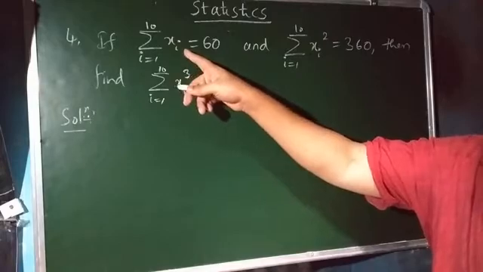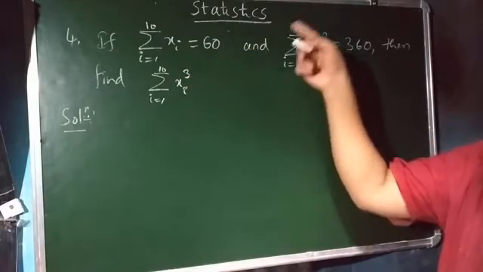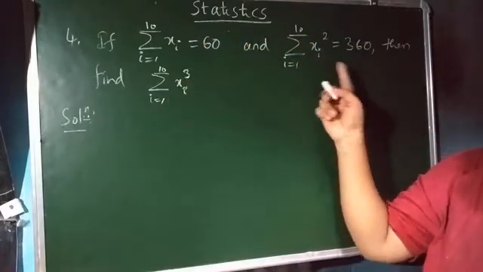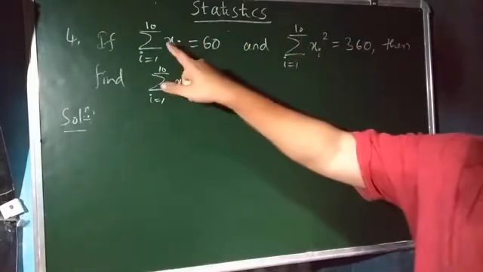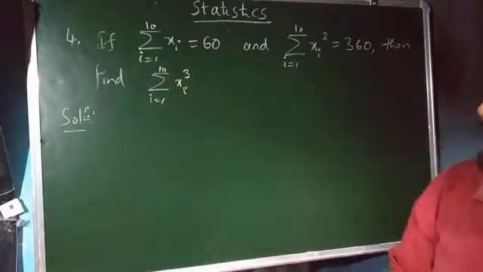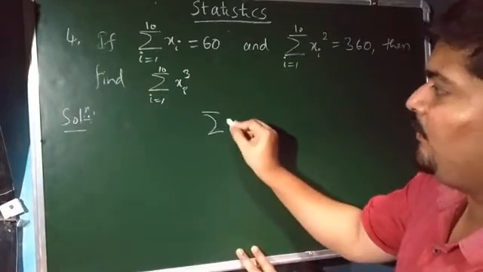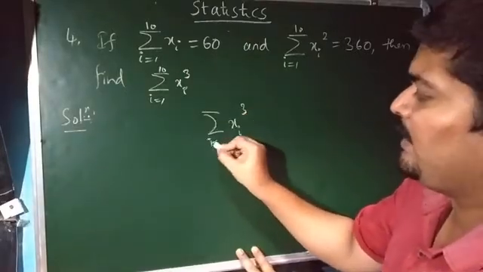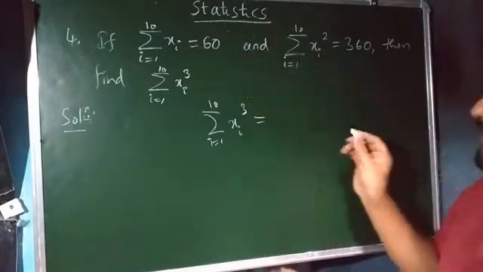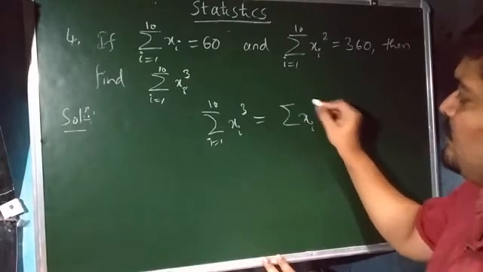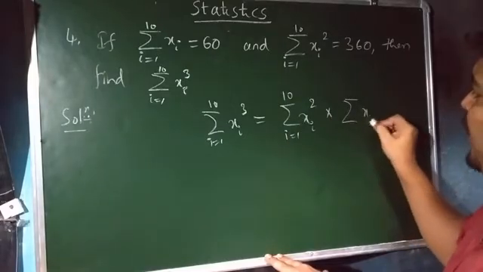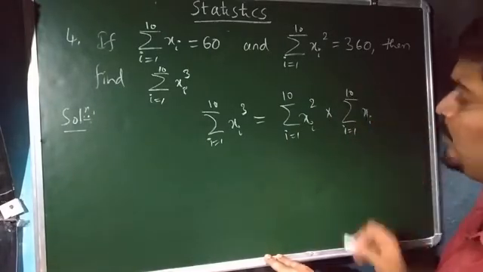Here, dear students, you can make out the fact that this entire expression is nothing but the square of this expression. That means this one is obtained by multiplying these two expressions twice, isn't it? So you can write this one as summation of xi cube, where i running from 1 to 10, is obtained by multiplying these two things. That's it. Summation of xi square, where i running from 1 to 10 multiplied with summation of xi, where i running from 1 to 10.